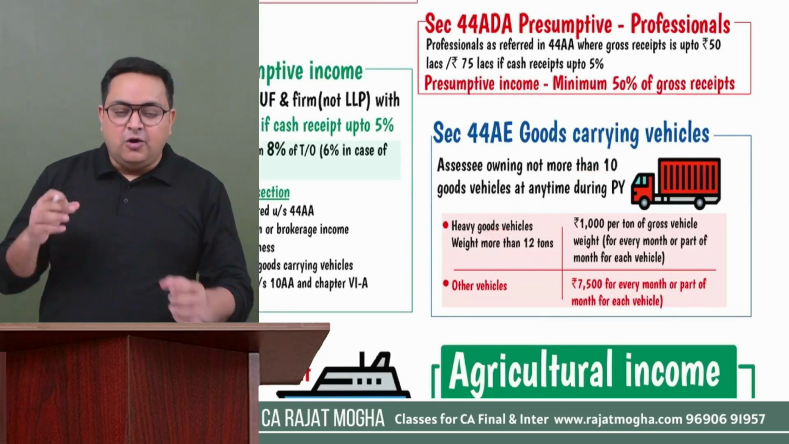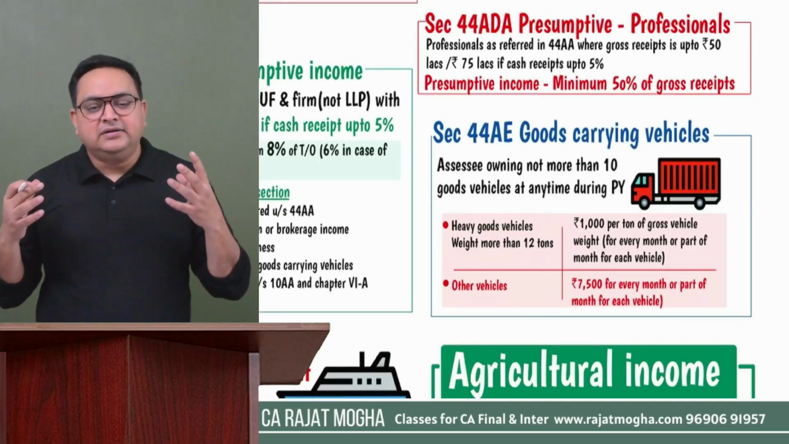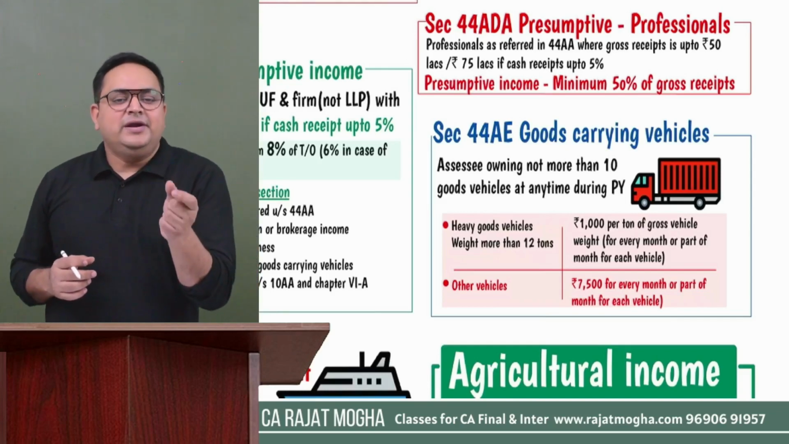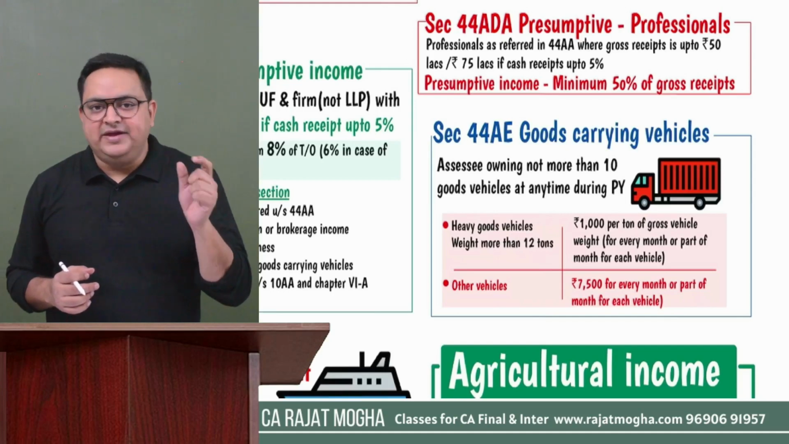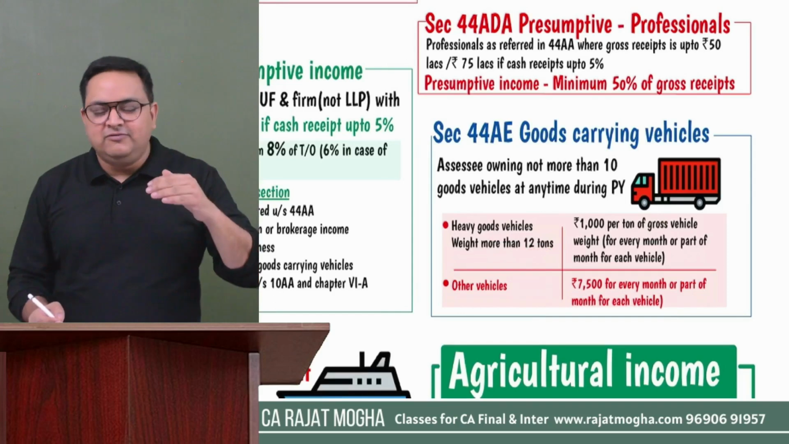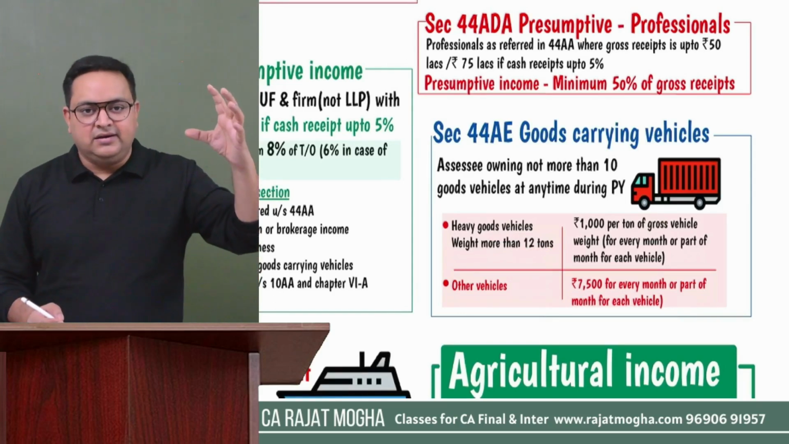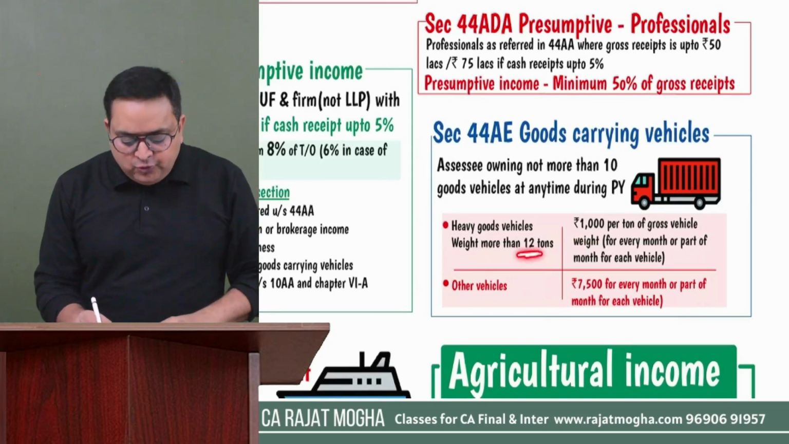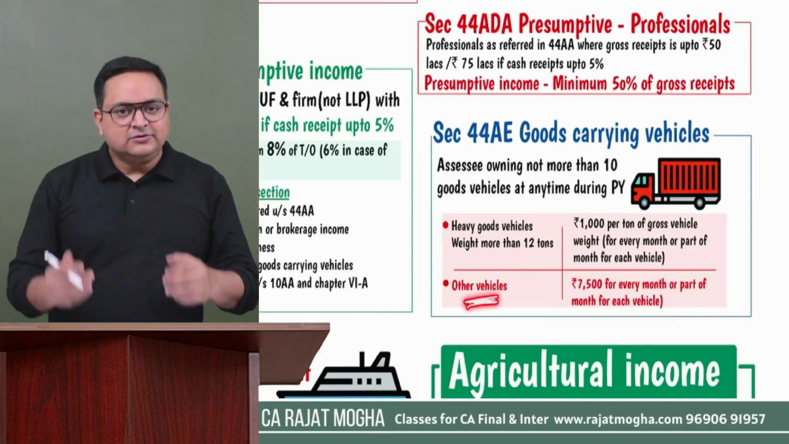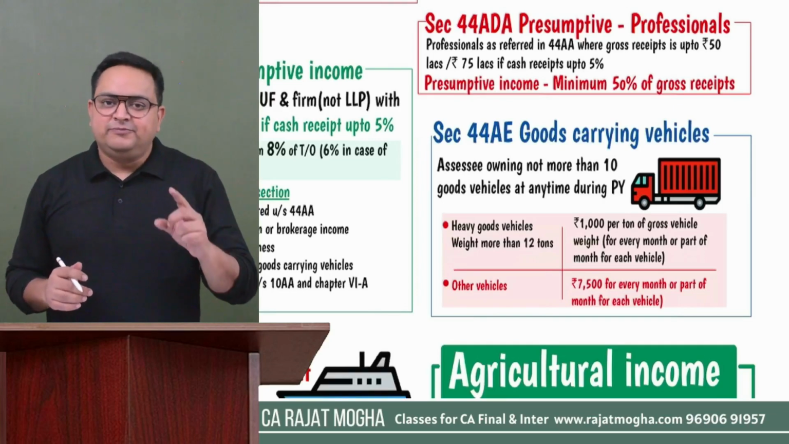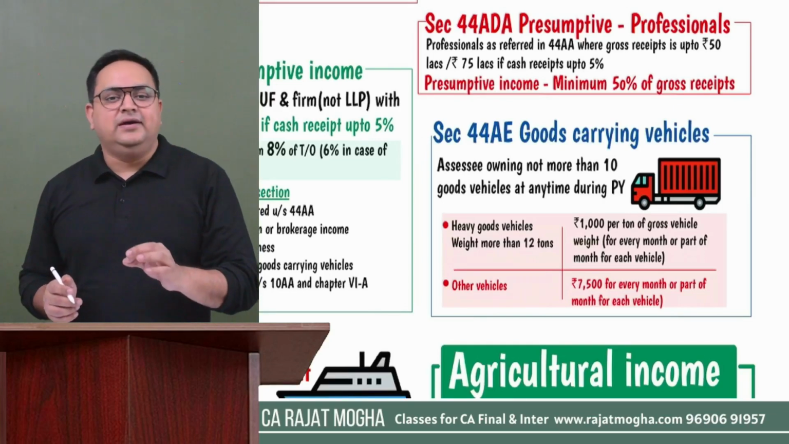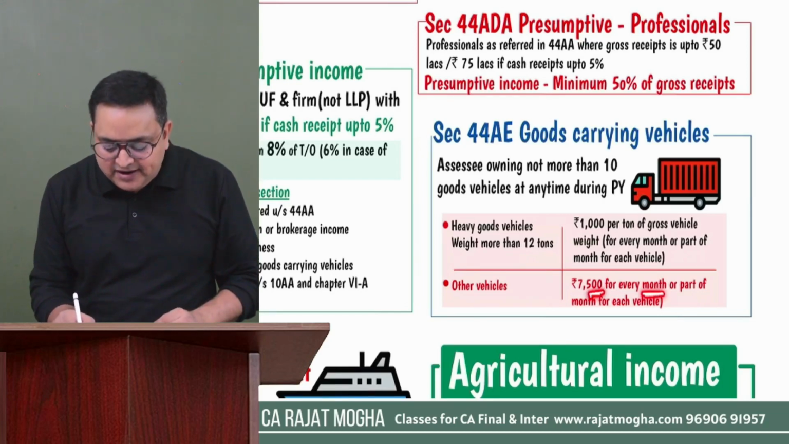Heavy goods vehicle, so how much would be the income? It depends on whether the truck is a big truck or a small truck. How will we determine it? As per the gross vehicle weight. If the vehicle weight of that truck is more than 12 tons, it will be considered a big truck. And if it is up to 12 tons or less than 12 tons, it would be a small truck or a small vehicle. So for a small vehicle, the presumptive income would be 7,500 per month per vehicle.